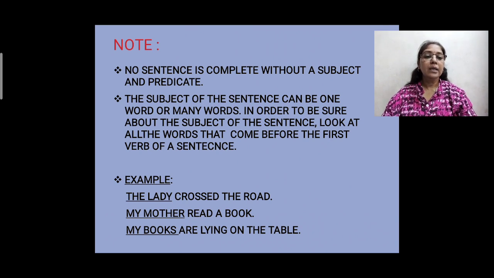My books are lying on the table. My books is the subject here, and are lying on the table is your predicate, because in this sentence, are is your verb.